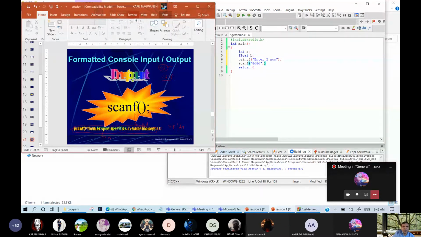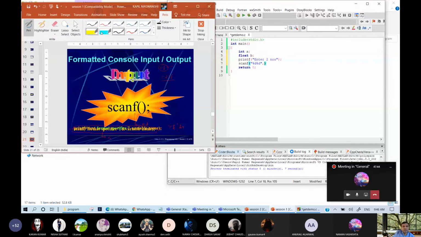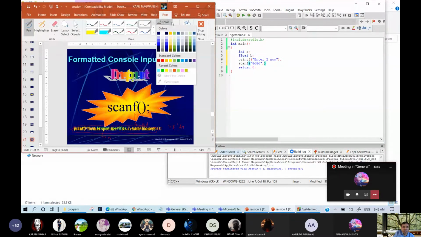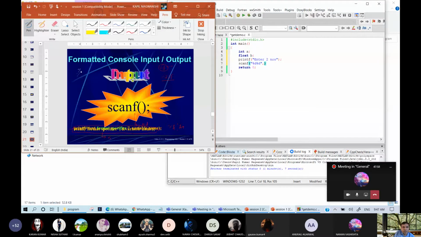Suppose you are using %d. How many %d you use depends on how many numbers you want to enter. Suppose you want to enter 2 numbers: this %d is for one number A and this %d is for one number B, and both accept a decimal number.